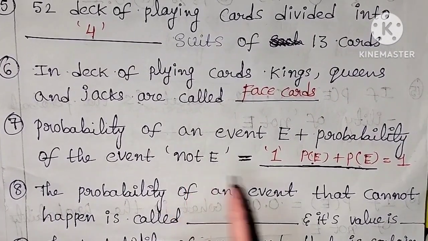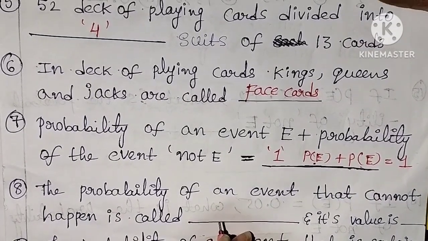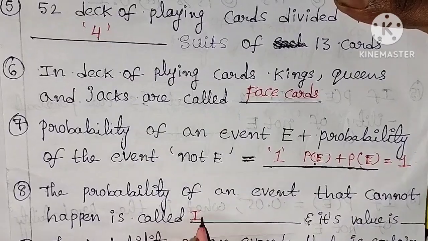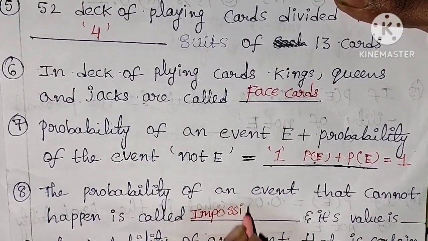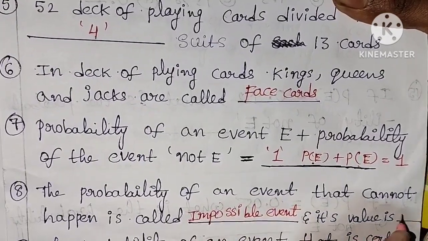The probability of an event that cannot happen is called an impossible event. Its value is 0.